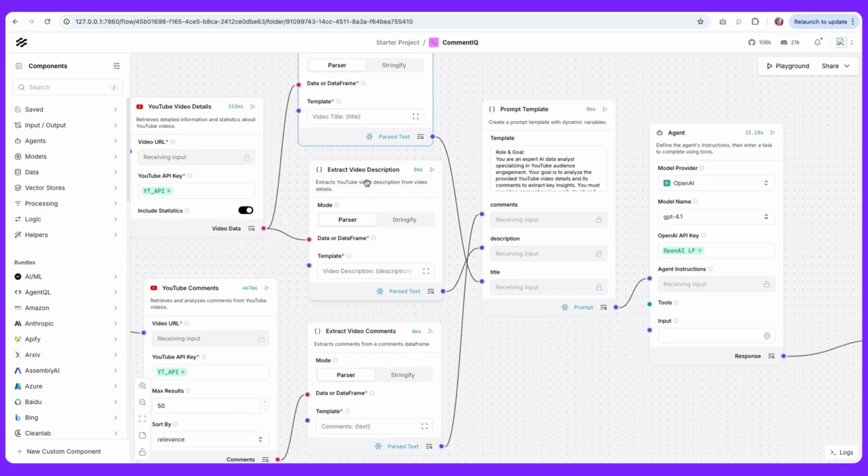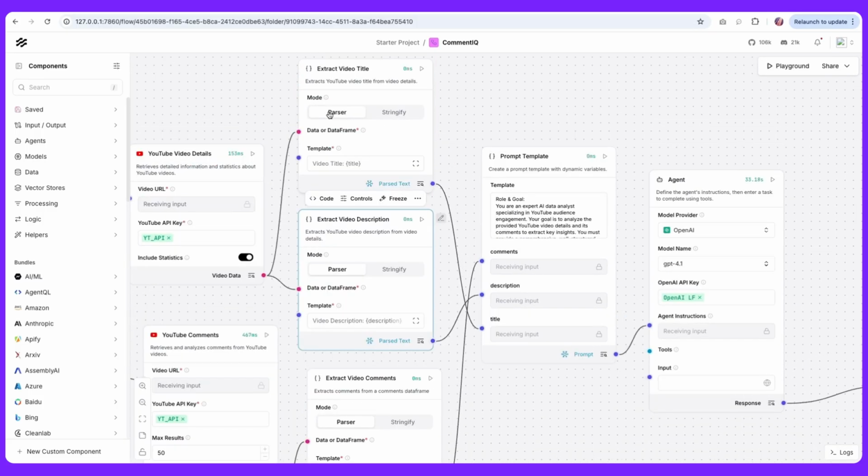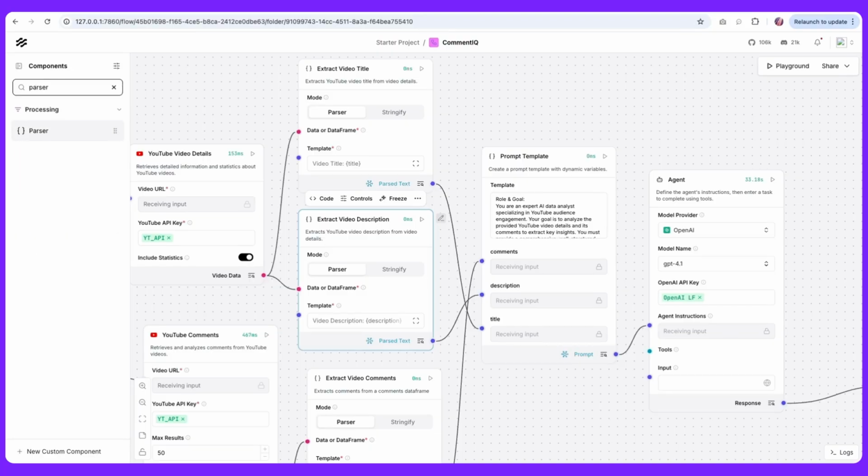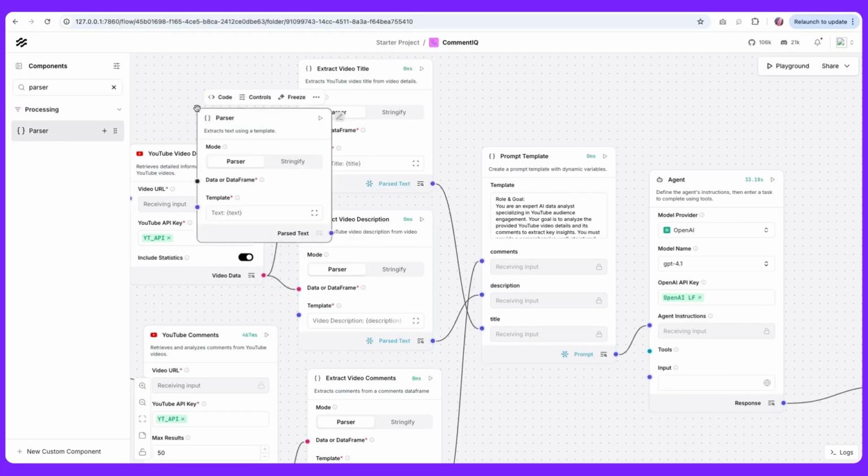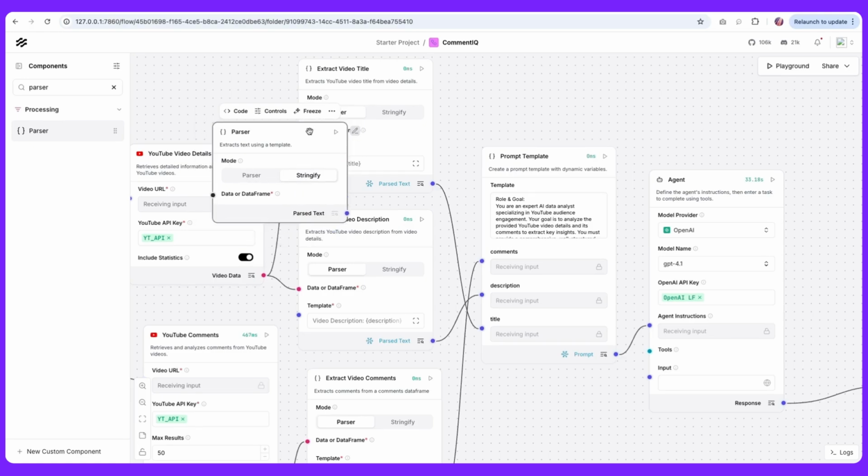So we use the parser block, and this is also a component available that we can utilize. So if we were to search for parser, we'll see that there is this component, and this one has two different modes. One is to parse a particular field, the other one is to stringify. So it's going to convert the data frame into a string format that could be used downstream in any of the components that we have.